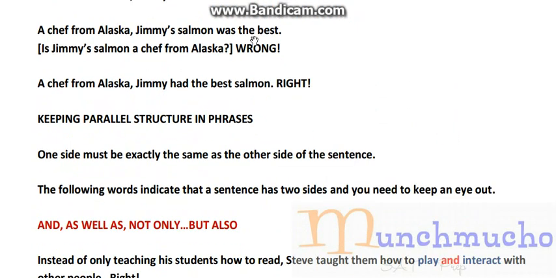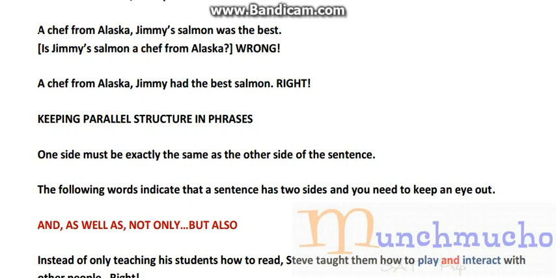A chef from Alaska, Jimmy Salmon was the best. Again, in this sentence, you also understand what it's trying to communicate. You understand the information. However, the sentence is not correct because we have the introductory modifying clause, a chef from Alaska, and we have the thing that it's supposed to be modifying, which is Jimmy Salmon. Jimmy Salmon and a chef from Alaska are related.